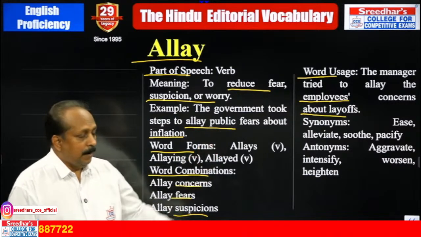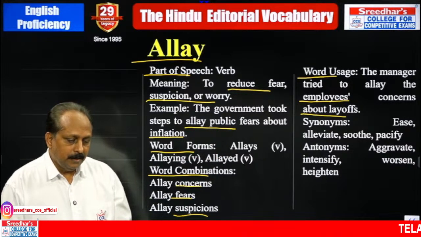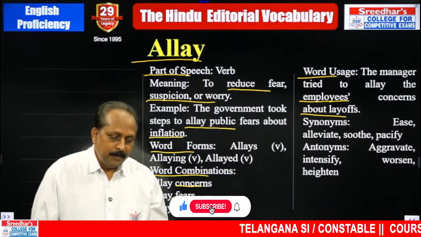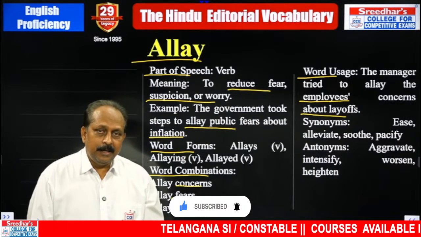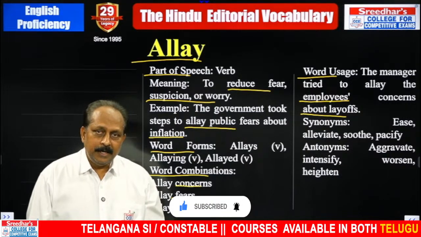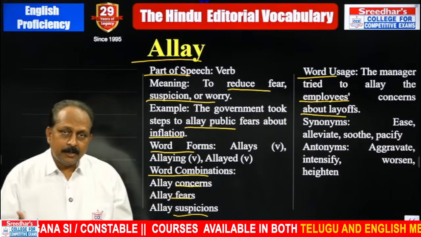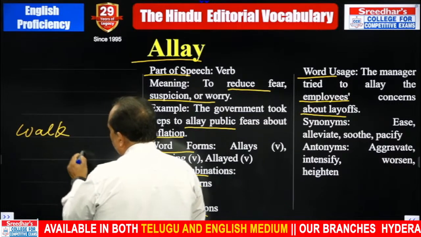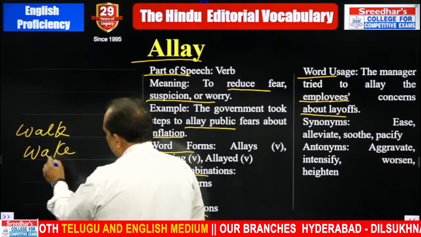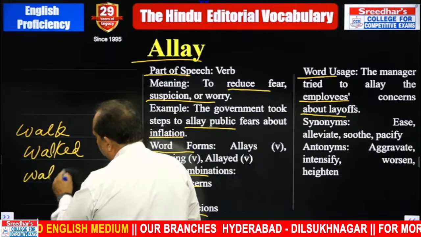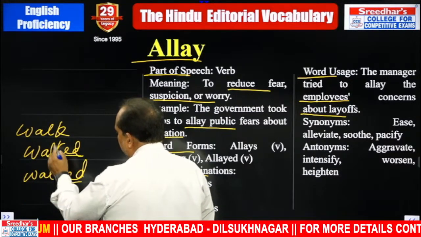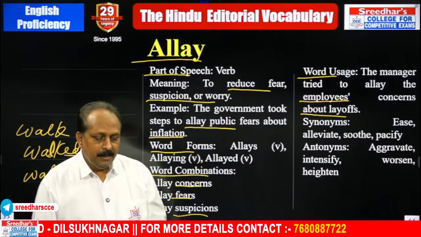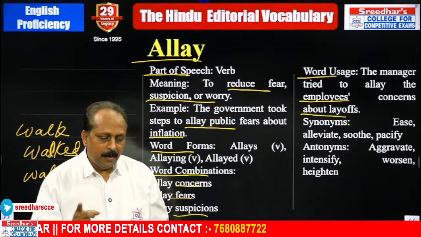Coming to employees, tell me why is it important? A regular verb, who is this, Madhu Babu? We have two types of verbs according to one classification. They are regular, irregular. A regular verb means a verb that takes D or ED to form the past and past participle forms. For example, if you take a verb like walk, what is the past form? Walked. And what is the past participle? Walked. What has it taken? ED. A particular verb takes D or ED. No, not ending. Takes D or ED. That is a regular verb.